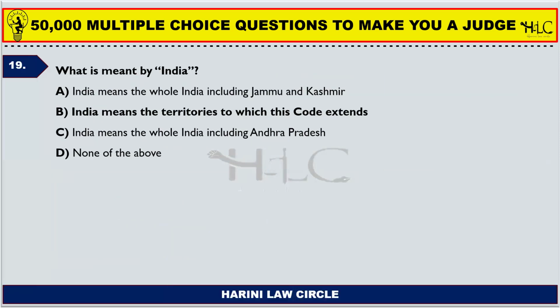What is meant by India? India means the whole of India, including Jammu and Kashmir. It means the territories to which this code extends. So option A is obviously wrong, because India means the whole of India, including Jammu and Kashmir. But we have a more specific definition. India means even the territories to which this code extends. Wherever this code extends, that means India according to the code.